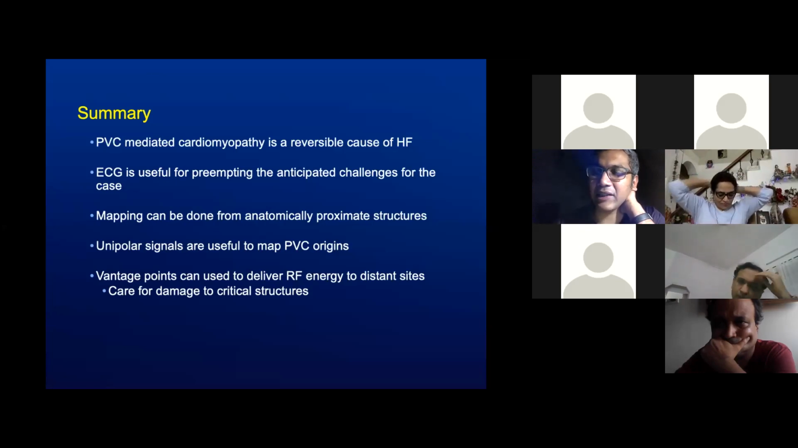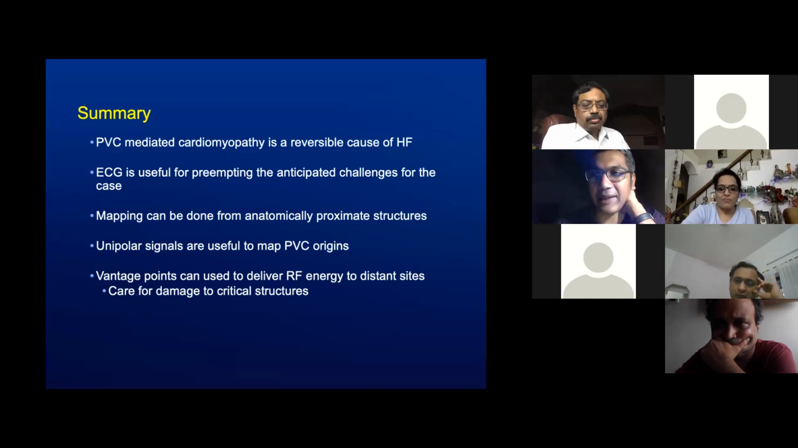Carto in this case was essentially meant to just tag those sites and not really useful as far as the origin of the PVC was concerned. The only significant point on Carto was the unipolar, which is much better seen on Carto as compared to the EP tracer. So that's why that was the image that I included. We did have images here.